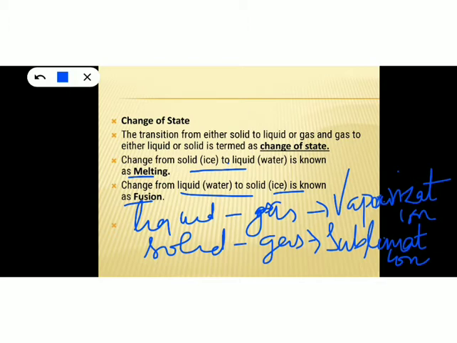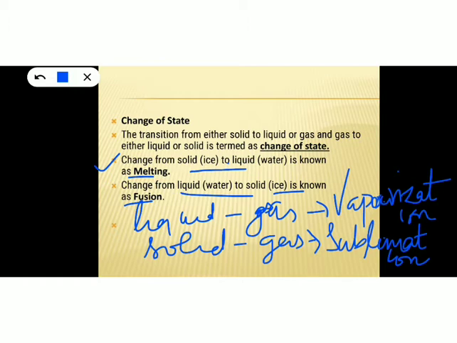During change of state, the two different states coexist in thermal equilibrium and the temperature remains constant until the completion of the change of state. If we consider the case of melting, here solid melts to form liquid.